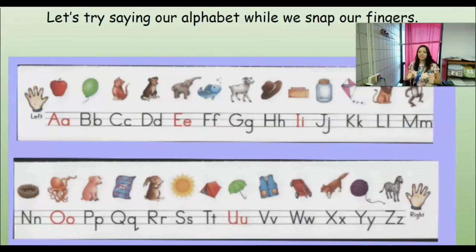Ready? So we'll say A, B, C, D, E, F, G, H, I, J, K, L, M, N, O, P, Q, R, S, T, U, V, W, X, Y, Z. Very good.